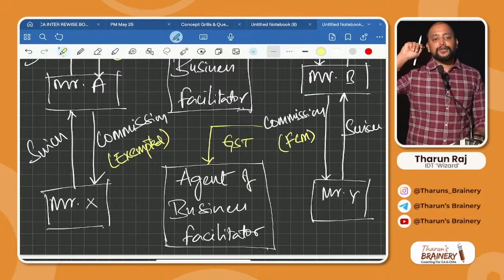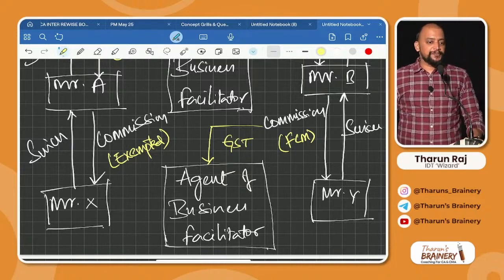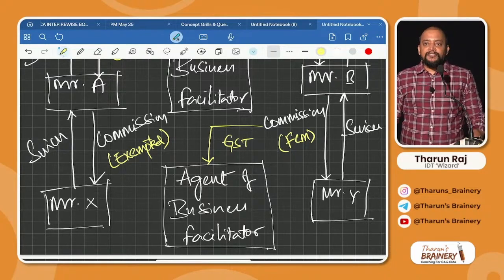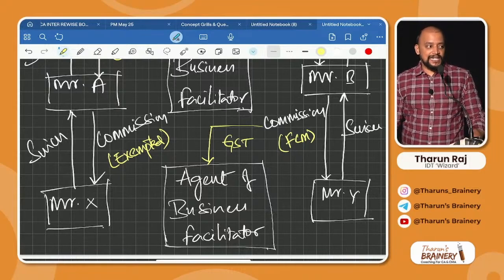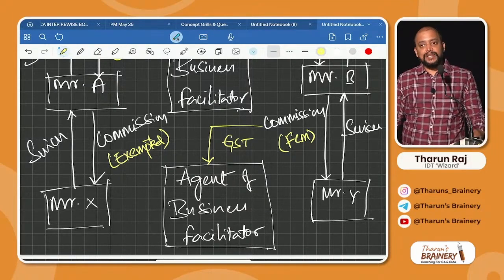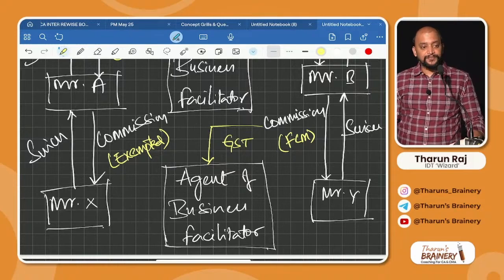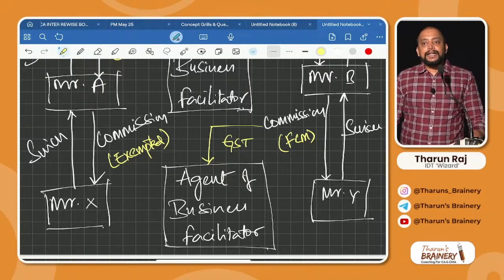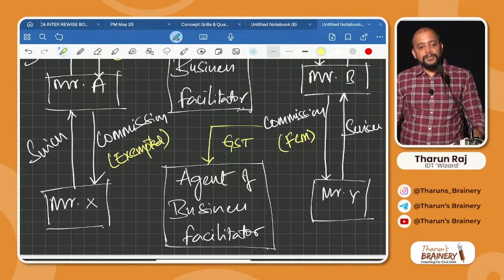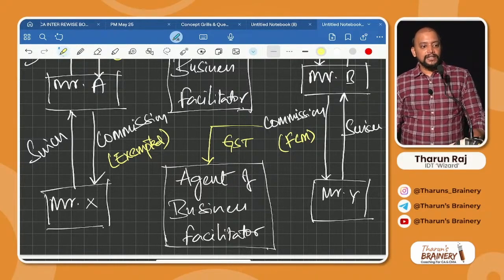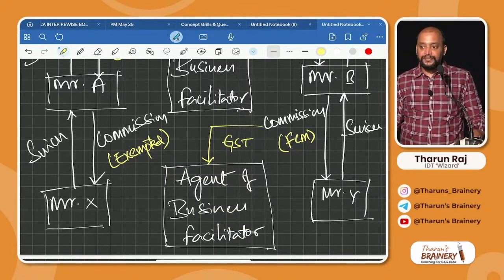Please write down the conclusion. Conclusion: BF, business facilitator, or agent of BF, earning commission in rural area is exempted.